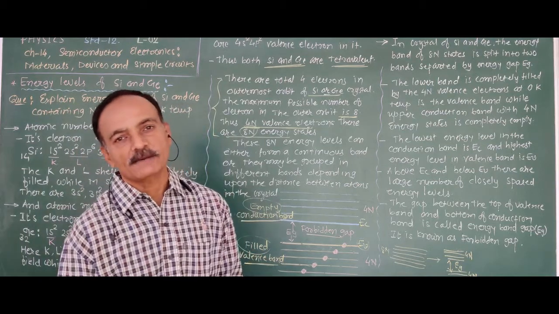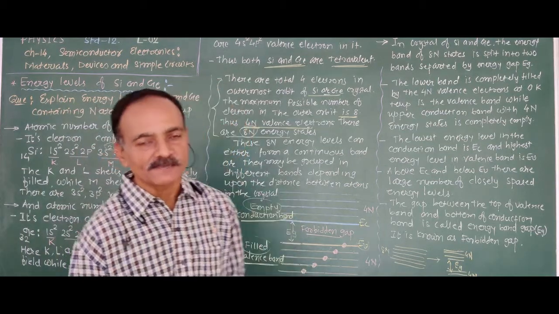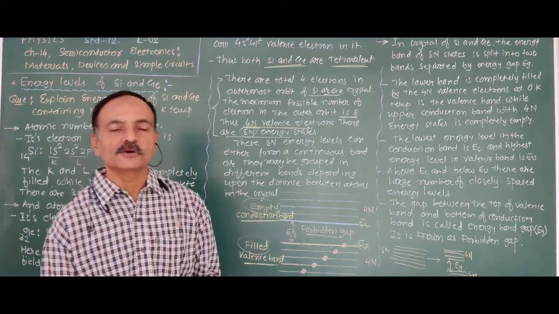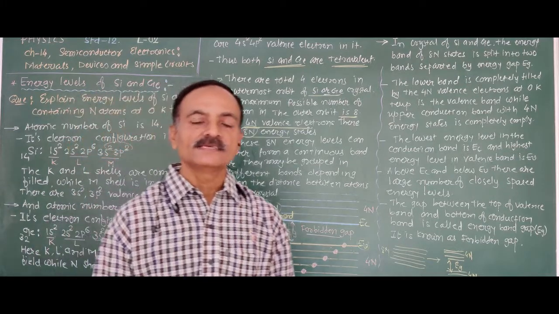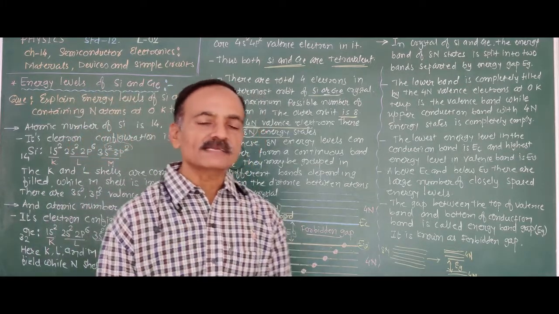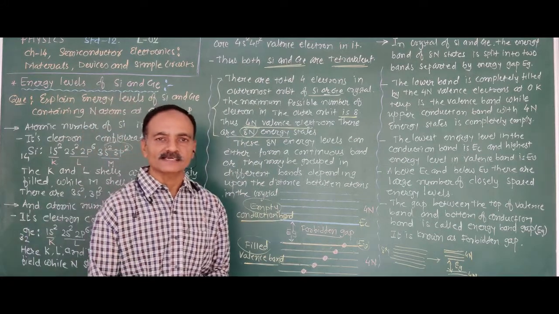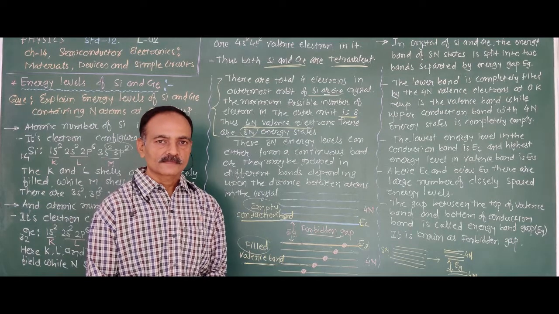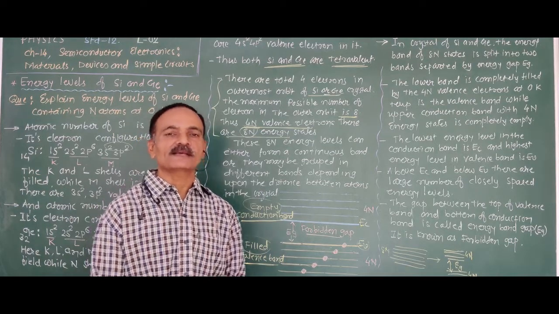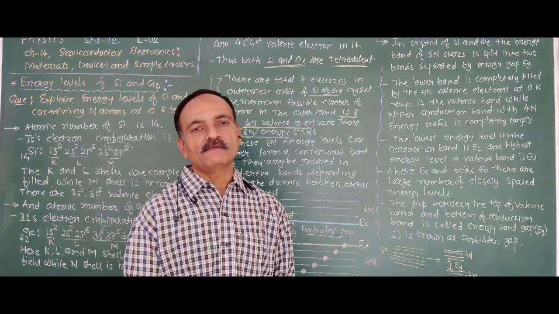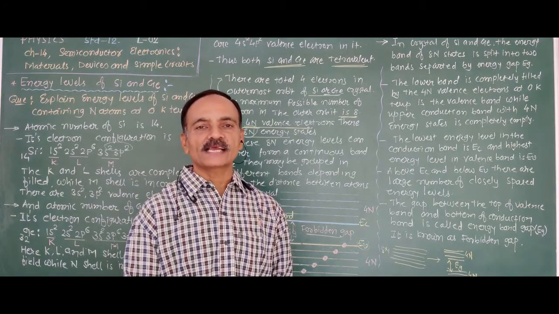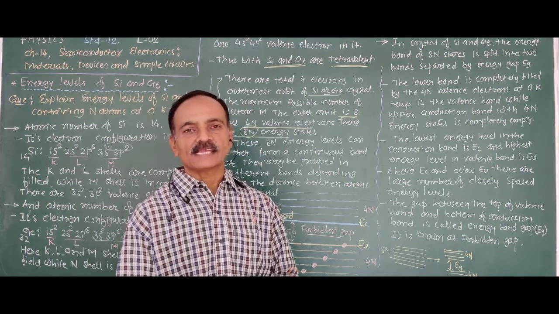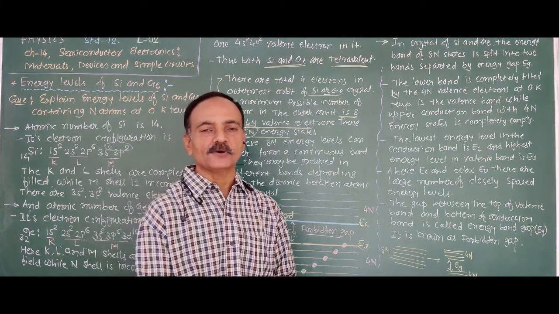But to understand the p-type semiconductor and n-type semiconductor, it is necessary to know the situation at 0 Kelvin temperature in silicon and germanium crystals, because the p-type and n-type semiconductors are prepared from silicon and germanium. According to the characteristic of a semiconductor, at 0 Kelvin all the valence electrons are bound in covalent bonds. Therefore, the semiconductor acts as a perfect insulator at 0 Kelvin.